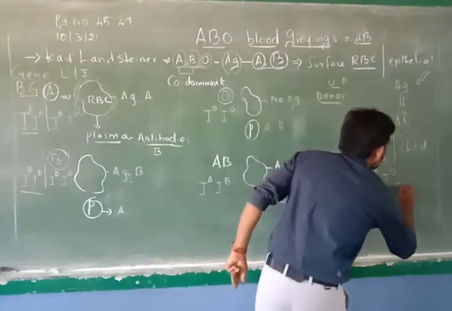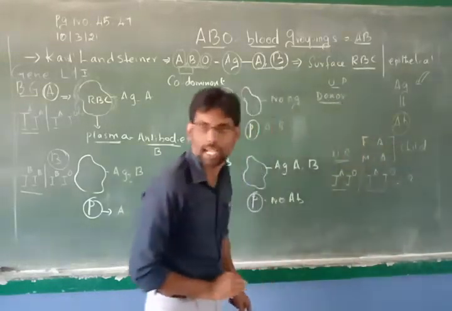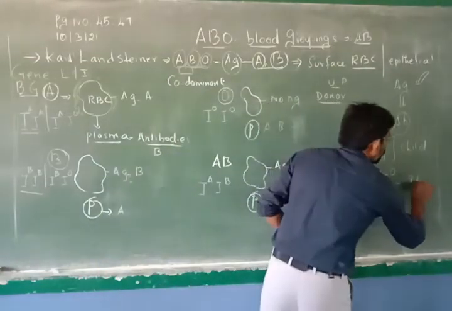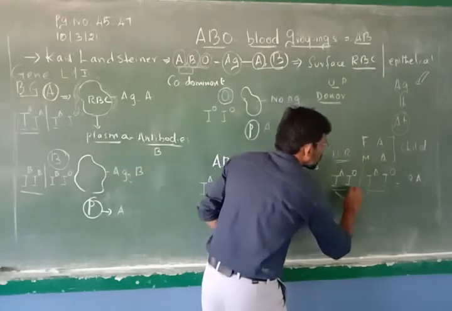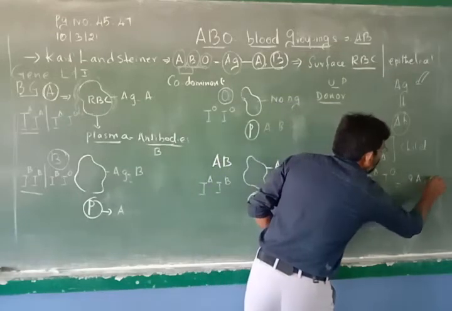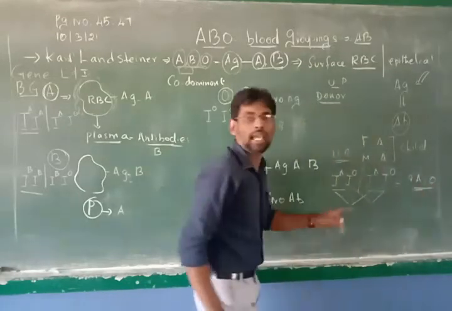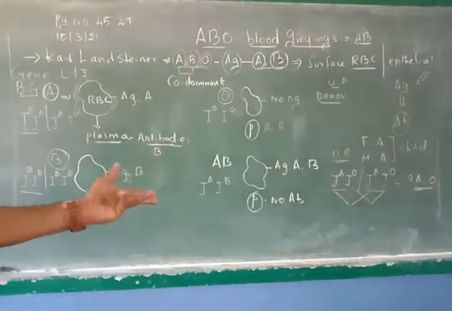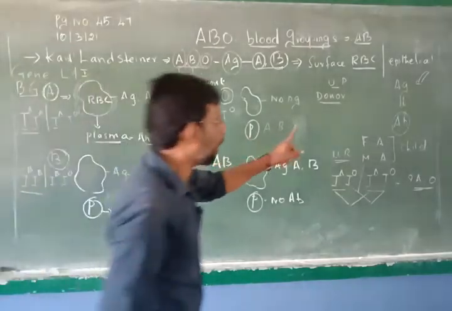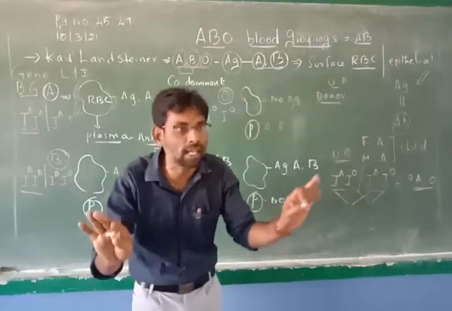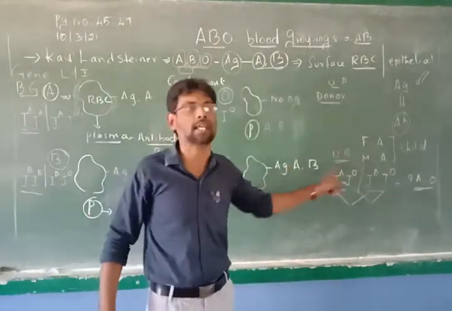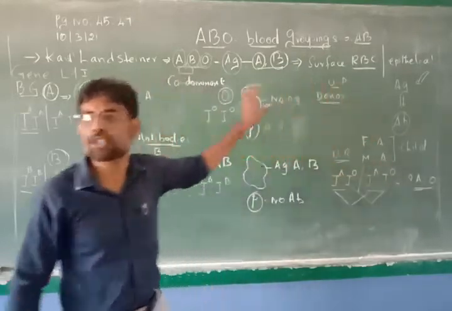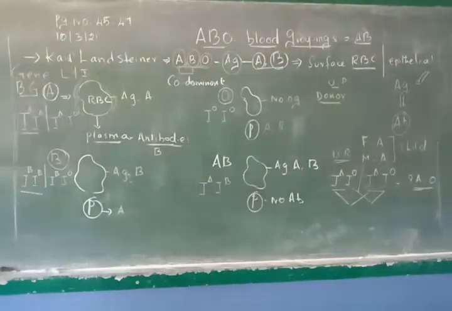What will be the possible blood group for the child? That is A and A. This A and A joined together gives you A blood group, and this gives you O blood group. So child with A blood group is possible, or O blood group is also possible. Understand, if father is A and mother is A, it does not mean the child should be only A. There may be a heterozygous condition also, that is called IA and IO. This much you understand about the antigens.